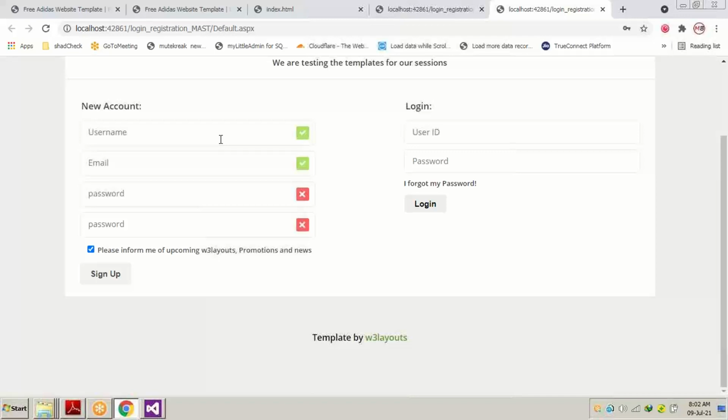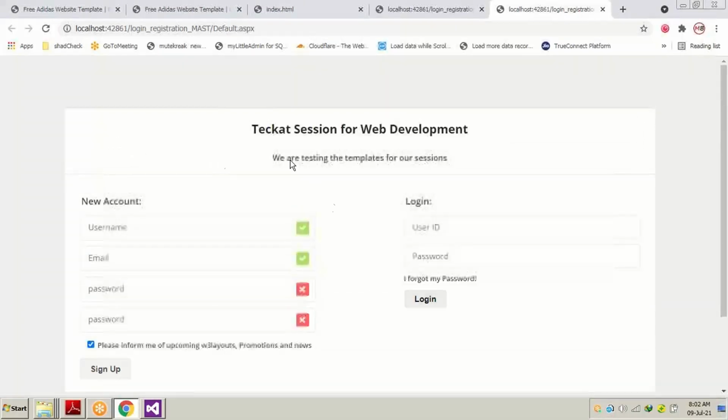used this template. Now the thing is that the controls which we use to execute the login button should be ASPX or server-side controls. As we have changed this user ID text box to ASPX from HTML, the same thing goes for the password also, and for the new account password on the left-hand side. All the text boxes and the buttons are being changed from HTML to ASPX, and nothing is changed in the design.